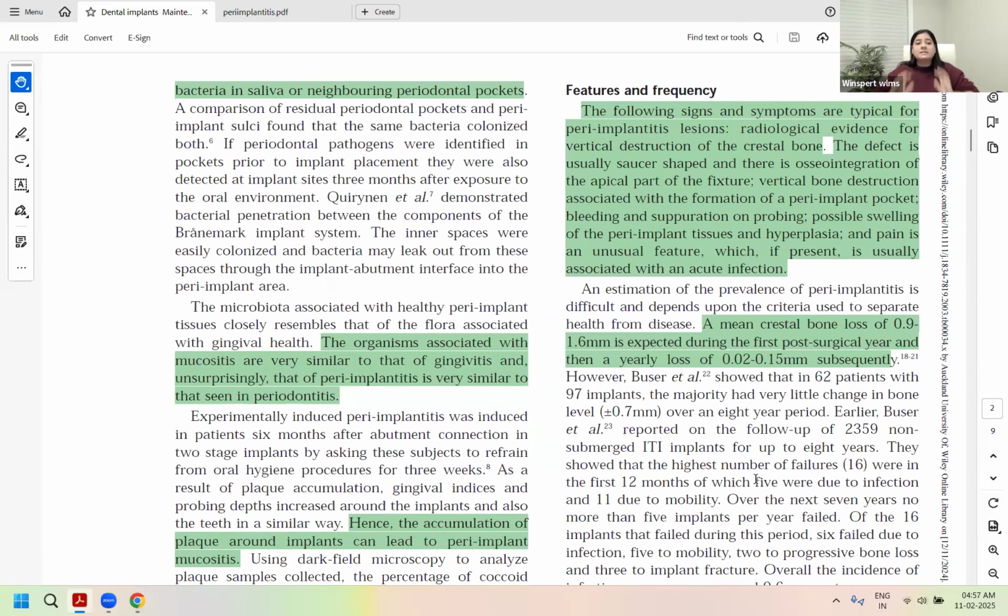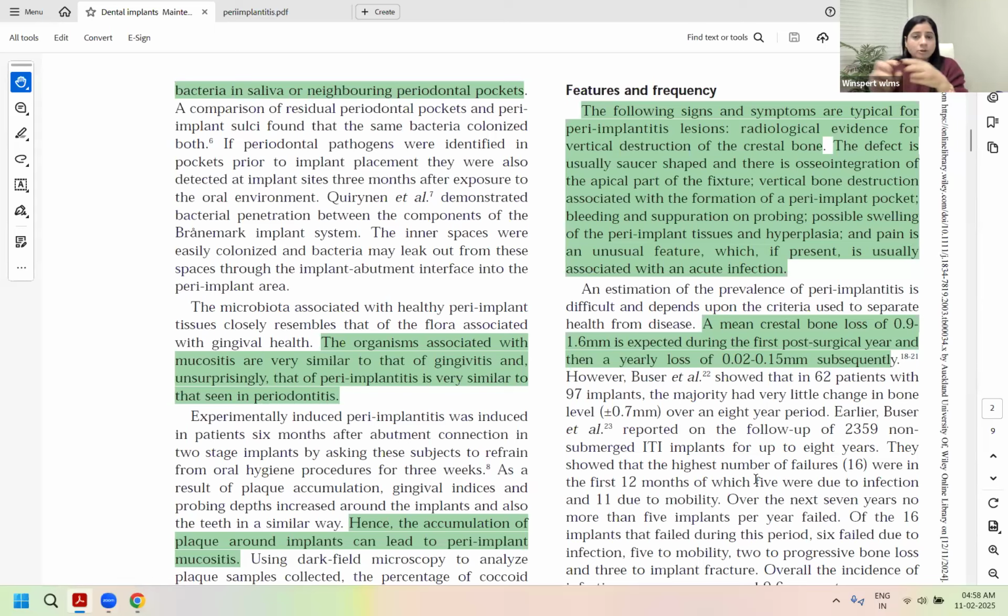What are the signs and symptoms that would help you identify peri-implantitis? The radiological evidence of bone loss is the number one criterion that makes your diagnosis peri-implantitis. Without the bone loss, you cannot make a 100% peri-implantitis diagnosis, even when suppuration may be present.